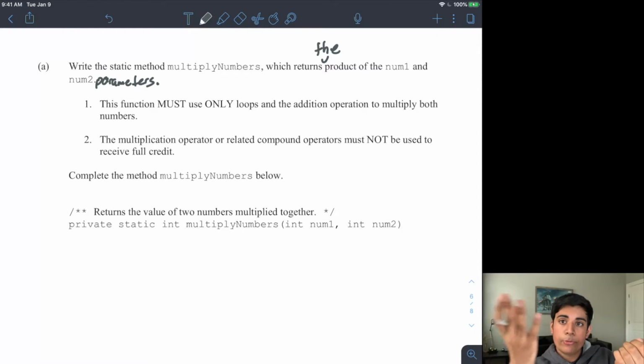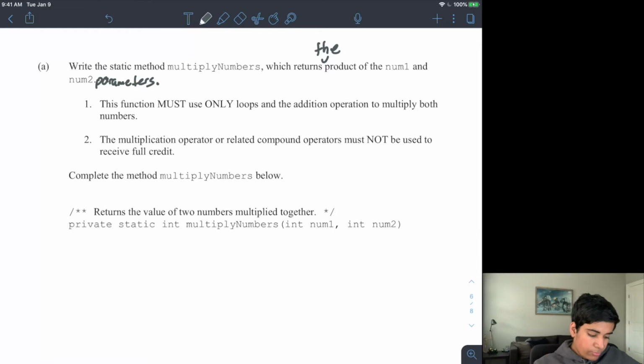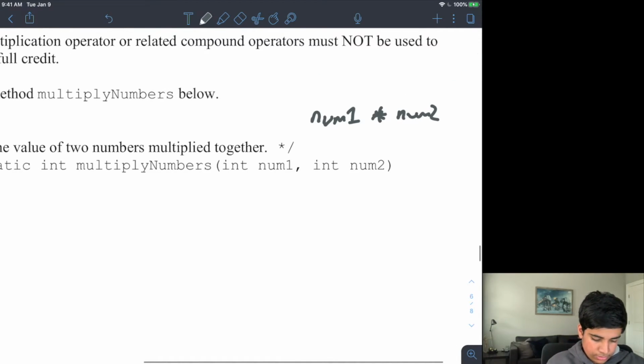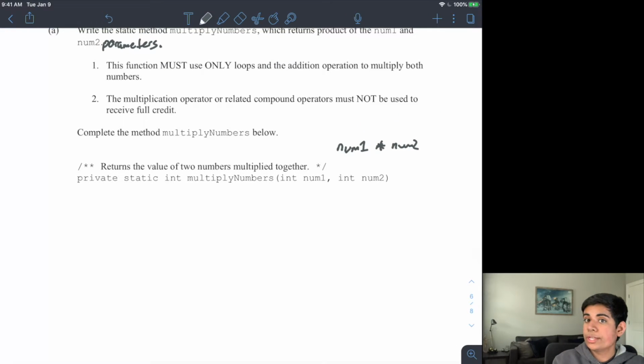And again, that keyword repeated means that I can apply iteration to addition, and it can replicate what multiplication would be like. So here, what I'm trying to do is return num1 times num2. Except I have to do it using only addition and loops.